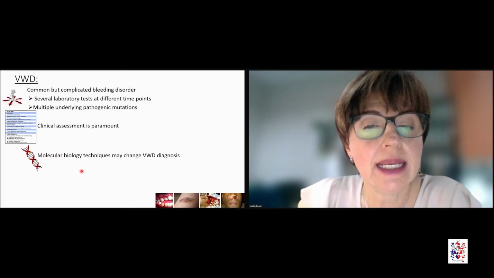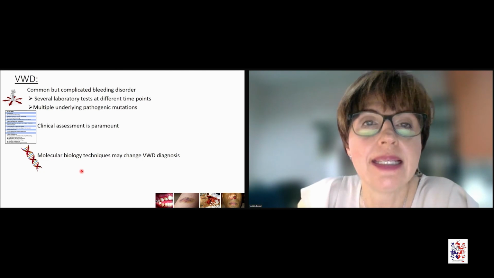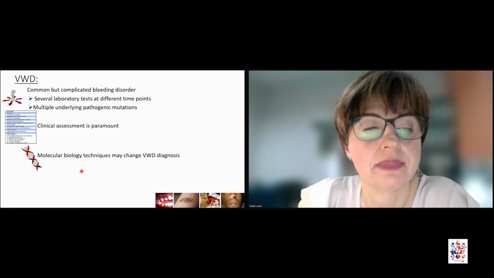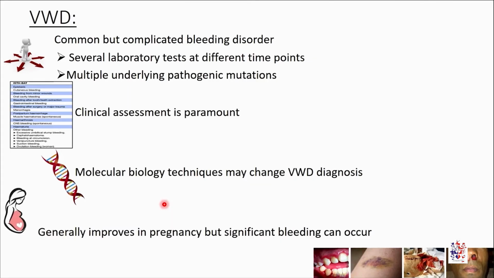Molecular biology techniques may change von Willebrand's disease diagnosis in the future, but its exact utility at the moment is not well defined. Von Willebrand's disease generally improves in pregnancy, but significant bleeding can occur. And von Willebrand's disease treatment entails both replacement of the defective coagulation factor or releasing additional factors from the sites of storage in the endothelial cells.